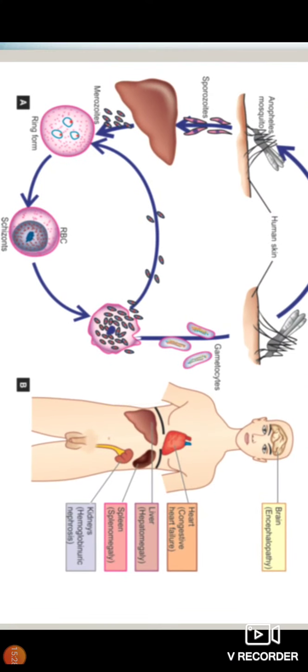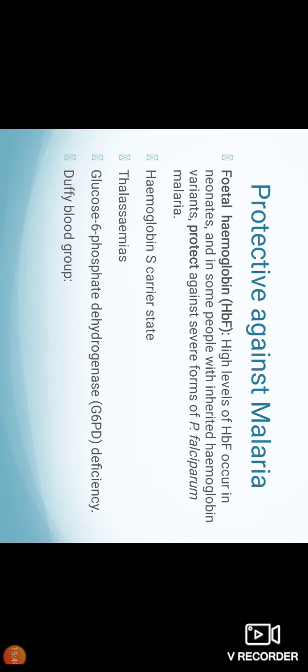Various other organs like brain is known for encephalopathy, particularly in case of cerebral malaria. Heart shows changes of congestive cardiac failure. There is hepatosplenomegaly, and kidney shows hemoglobinuric syndrome, that is acute renal failure.